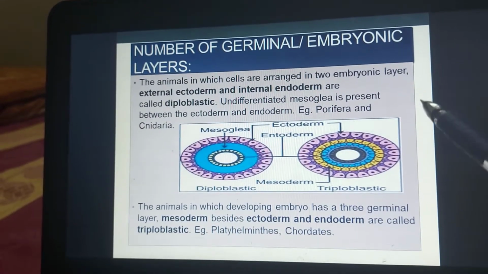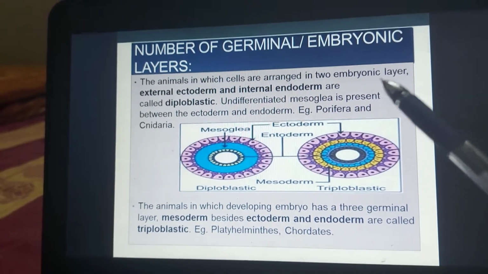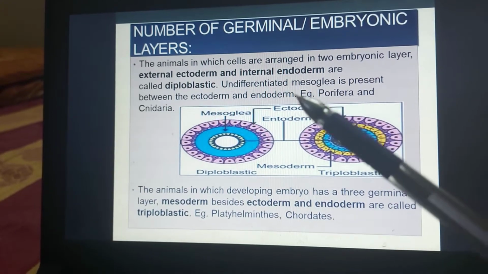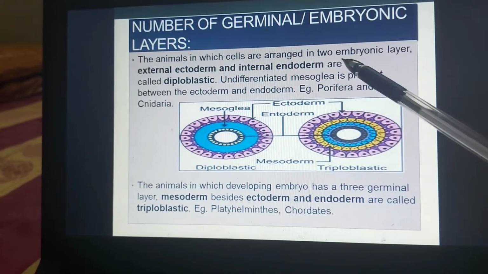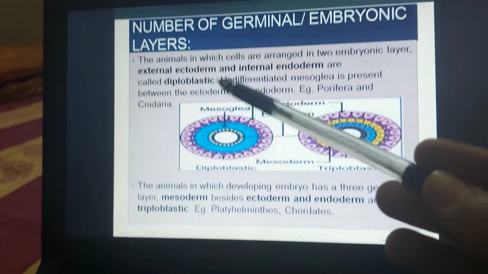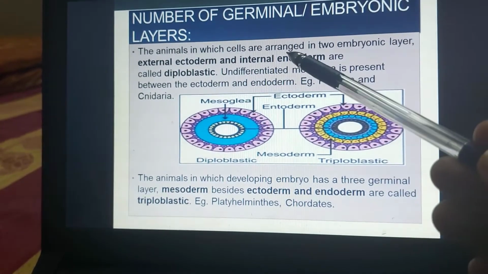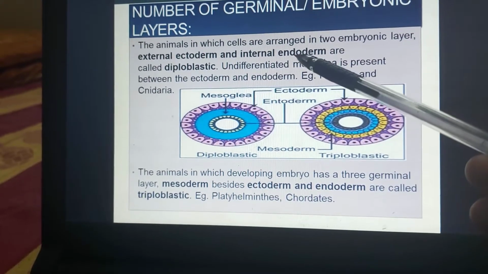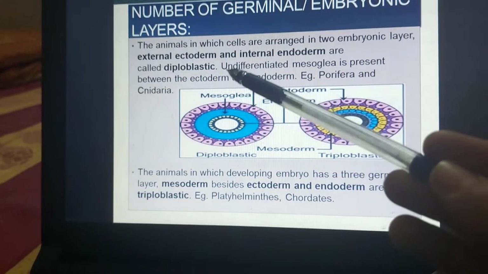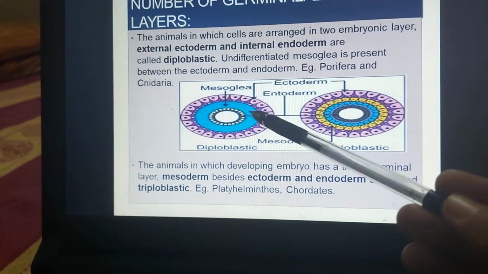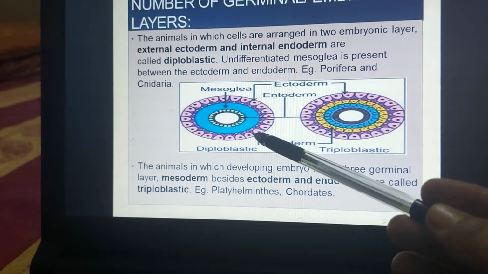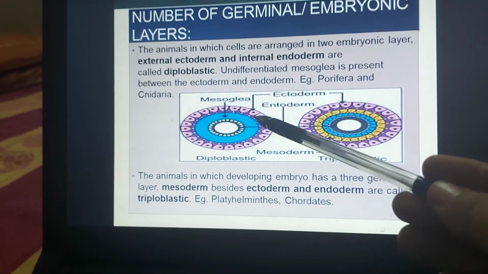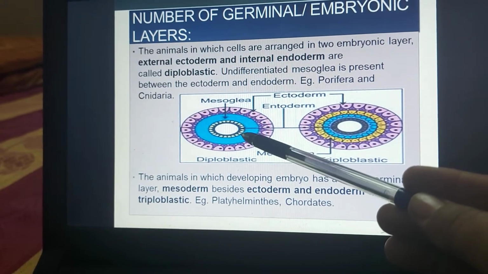Now, another important criterion is the number of germinal or embryonic layers. The animals in which the cells are arranged into two embryonic layers, the names of these layers being ectoderm and endoderm. Ecto means outside and endo means inside. So ectoderm and endoderm, they are called diploblastic because two layers are there. You can see this is the TS of the embryo, and you can see one layer is outside, the other layer is inside. The outer one is ectoderm, the inner one is endoderm.